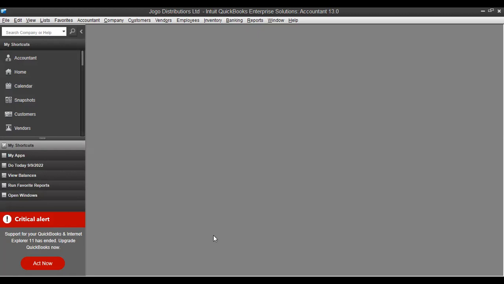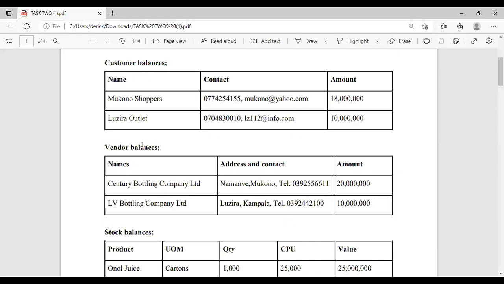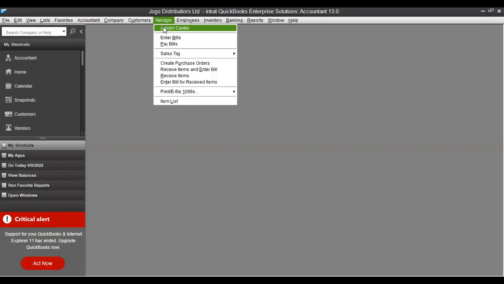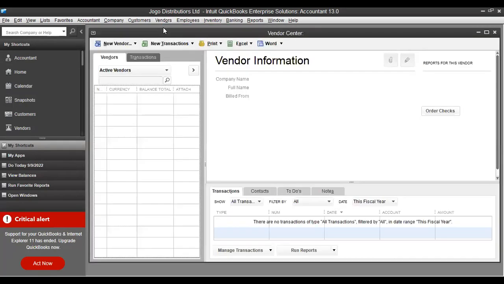The next item in the agenda, you have vendors. So for vendors, you go to vendor. Still given opening balances, and you're given their names. So go to QuickBooks still. Then you come to Vendors, then you go to Vendor Center, and then New Vendor.